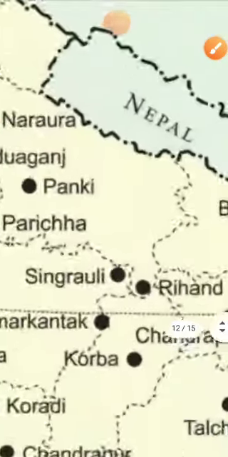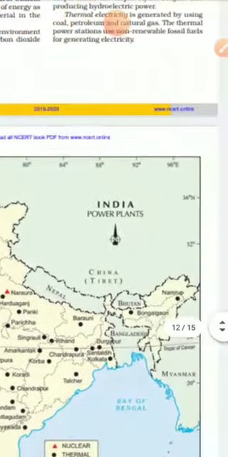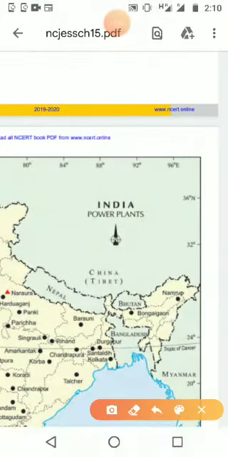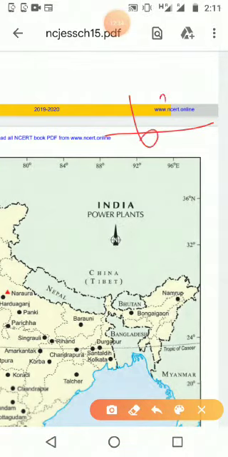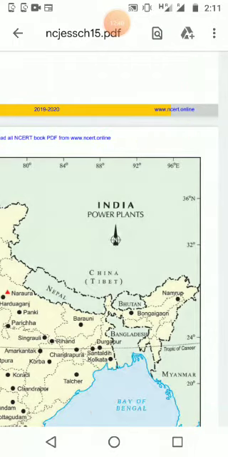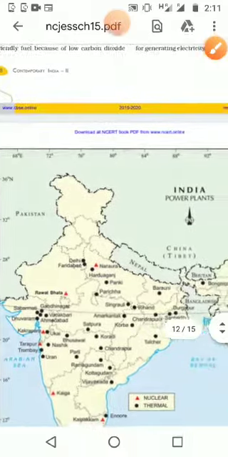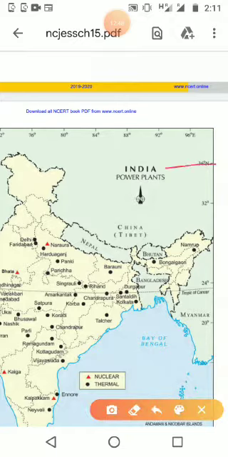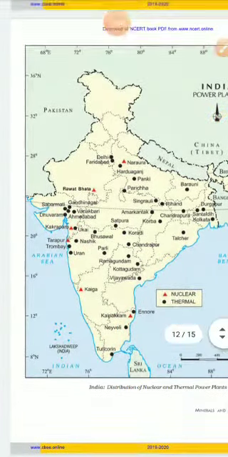Again, if this is the Tropic of Cancer, then we can understand that next, at 66 and a half degree, up to that area it is the temperate zone. And in the starting area, up to 30-35 degrees, we will get maximum temperature. India is coming to only 36 degrees north. So it is the area where we are getting maximum temperature as well as direct sunlight. It is a good position for India to produce maximum solar energy.